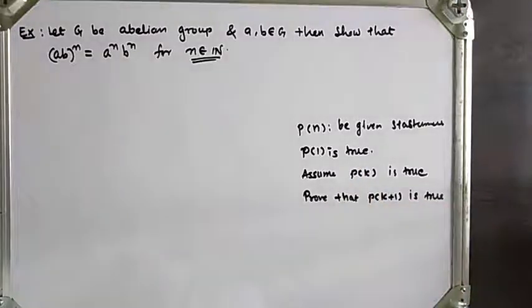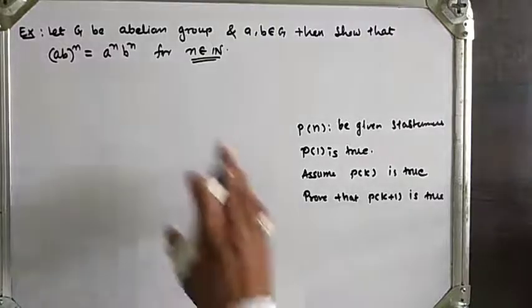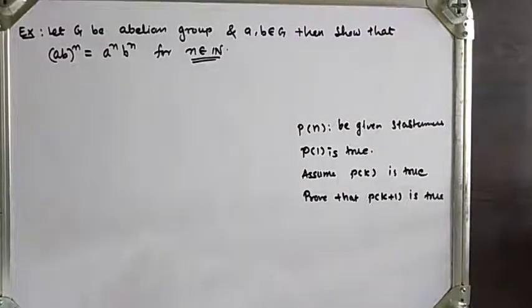If these three conditions are satisfied, then we say that the result is true for all natural numbers. So let's see what happens here.